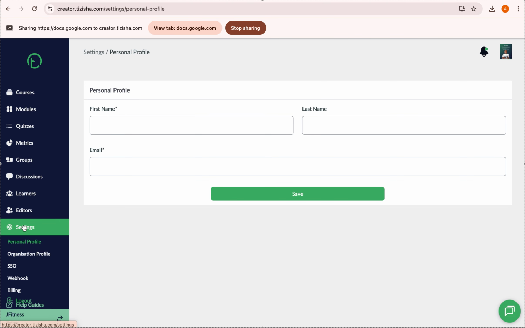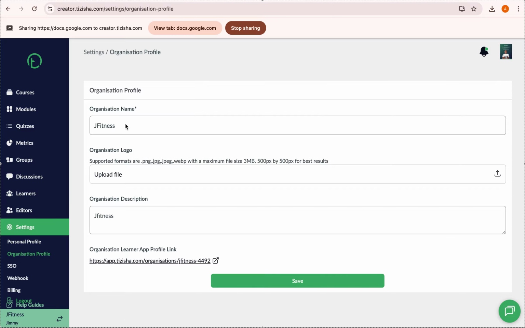Then we now have settings. So this just shows your profile, your first name, last name, email, and so on. Nothing major there. Then we have organization profile. So this is the organization name. Of course, you'll have the organization name added here. Then your organization logo. So this is the organization logo.